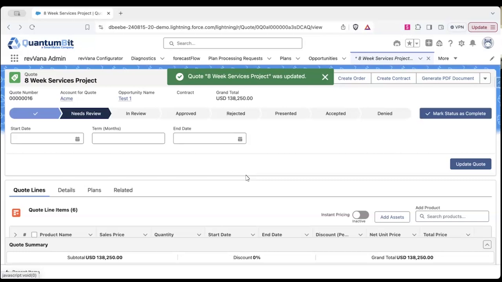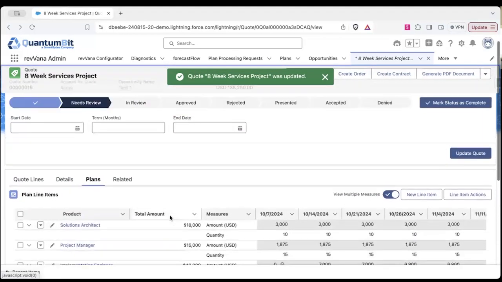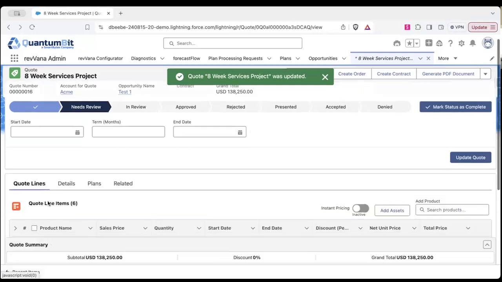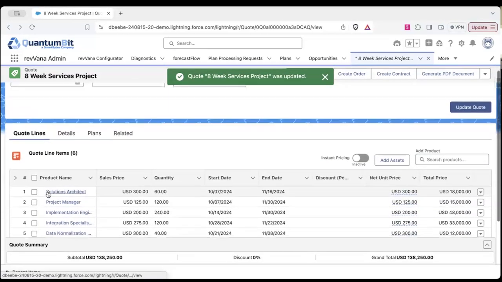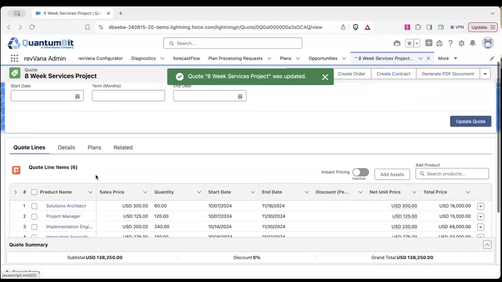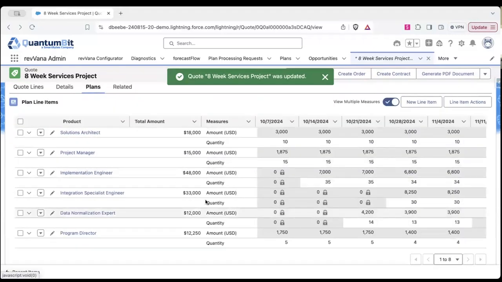So with revVana, revVana plans are generated from a set of source objects. In this case, we're using a quote from Salesforce Revenue Cloud product and quote lines that are master detail to the quote. As this quote progresses, revVana will generate a plan based off of the quote line items that reflects effectively what's going to go on in this case for a professional services project.